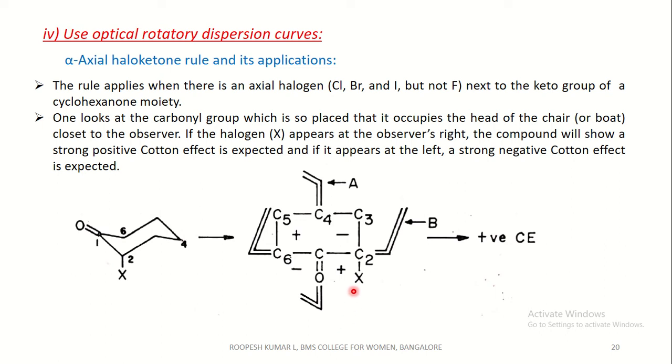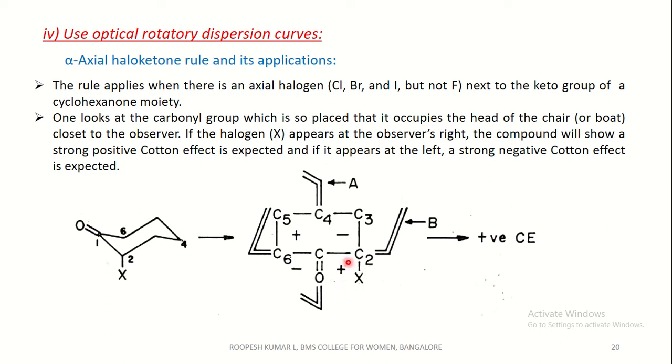That is, this quadrant gets a positive and that is the right, and towards the left we will get a negative, and exactly the next 2 quadrants will be the opposite of these quadrants, meaning that a substituent in a positive sector contributes to the positive Cotton effect.